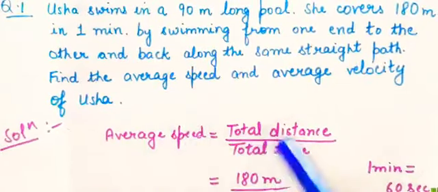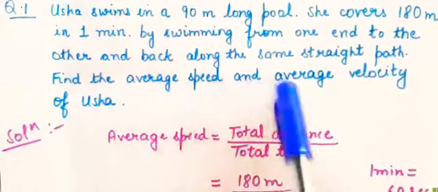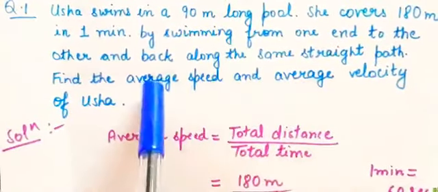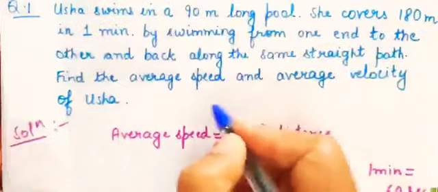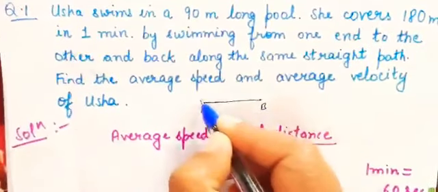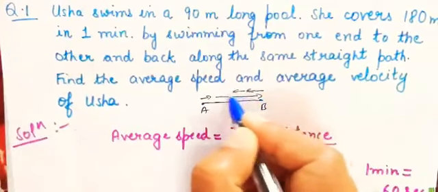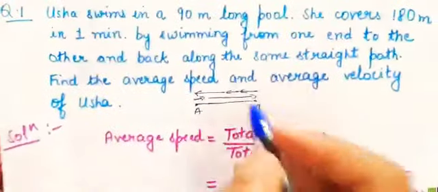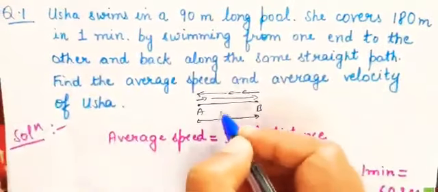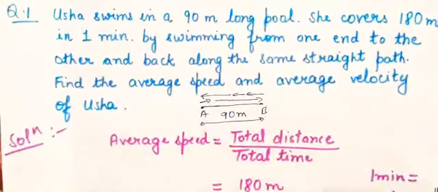Now what is the total distance Usha has covered in swimming? The total distance she covered is 180 meter. Suppose this is point A and this is point B. She starts from here, reaches here, then turns back and reaches again to the original point. This distance was given as 90 meter, so the total distance is 90 plus 90, 180 meter.